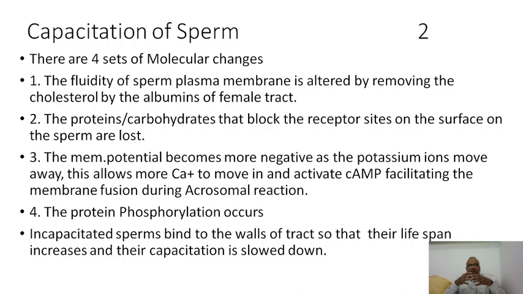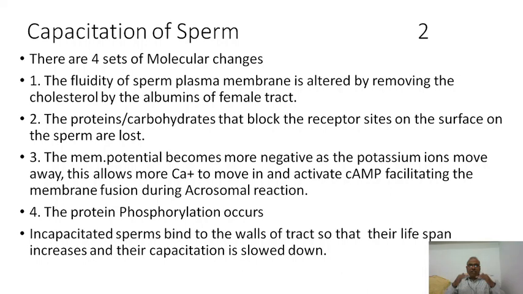As the membrane potential becomes less than -70, the calcium channels of the sperm plasma membrane open so that calcium goes inside. When calcium enters the sperm, this calcium along with certain other materials, like adenosine monophosphate, combine with one another and form the second messenger, cyclic AMP, and this cyclic AMP induces certain enzymatic actions, and these enzymatic actions make the sperm competent to fertilize the ovum. And this is the third event.